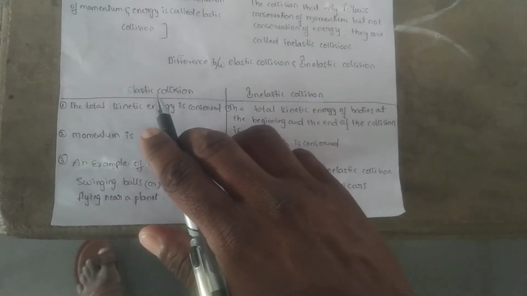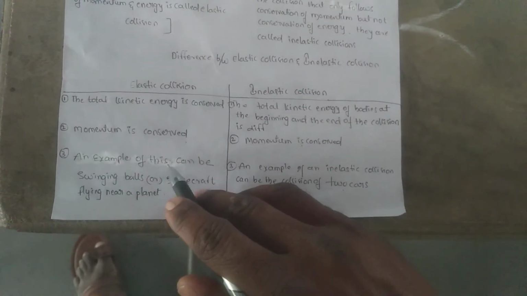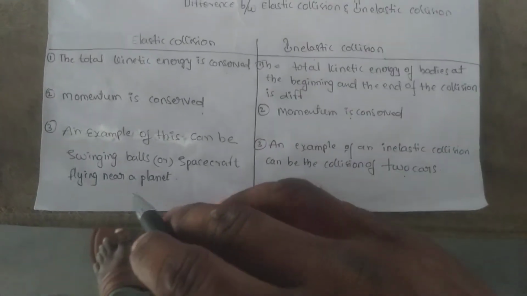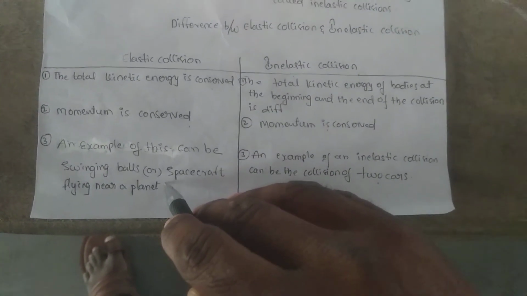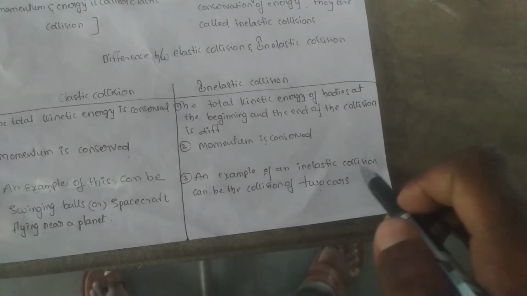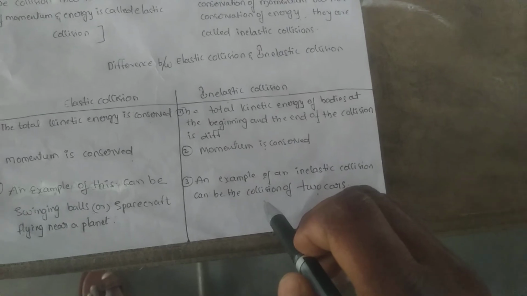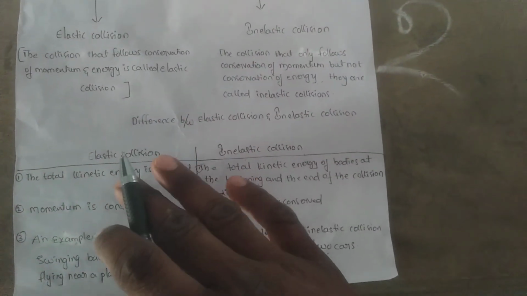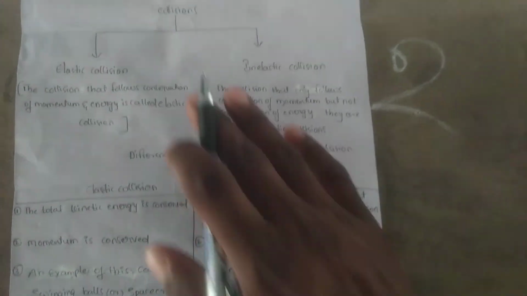An example of an elastic collision can be swinging balls or a spacecraft flying near a planet. An example of an inelastic collision can be the collision of two cars. So this is the difference between elastic collision and inelastic collision.